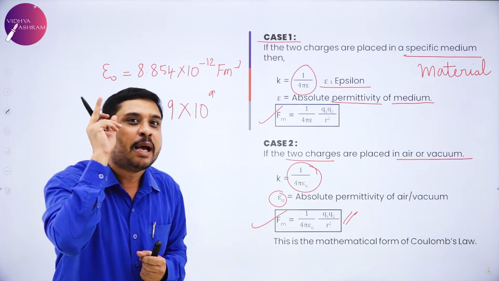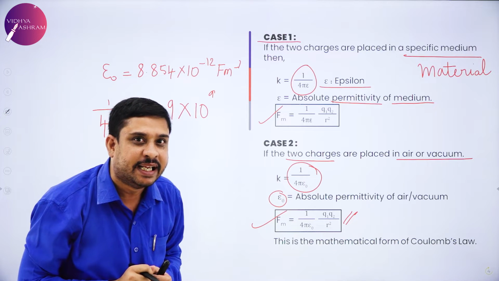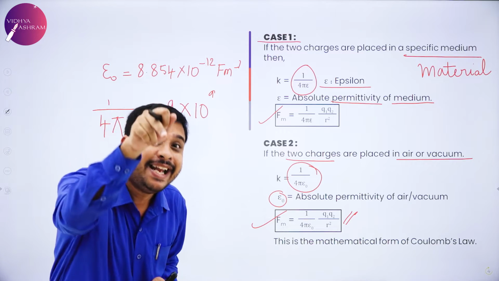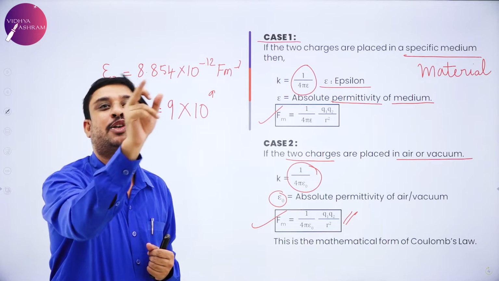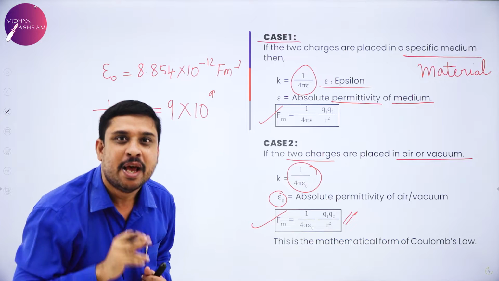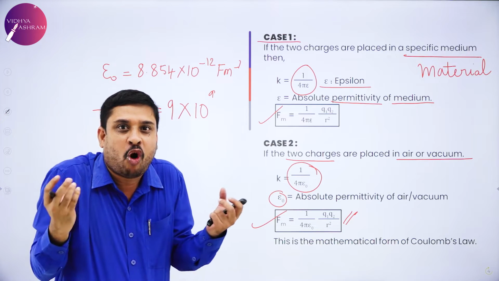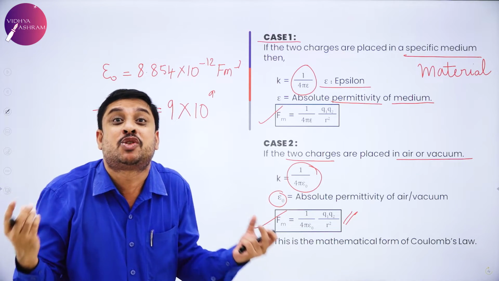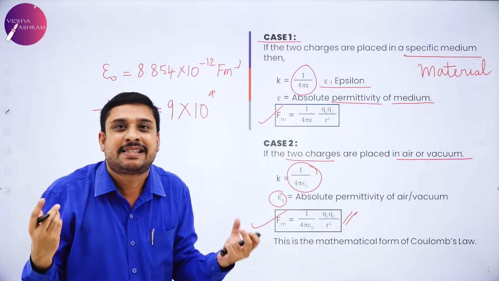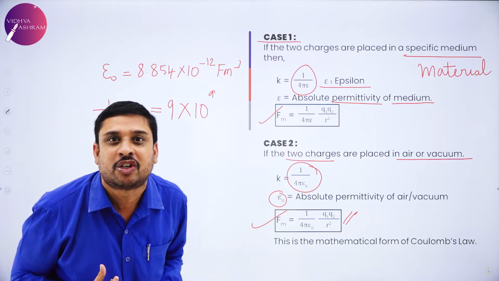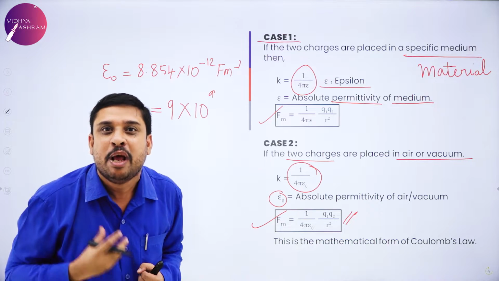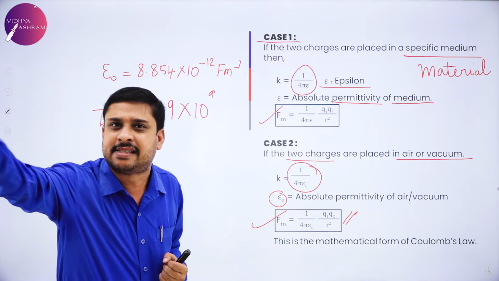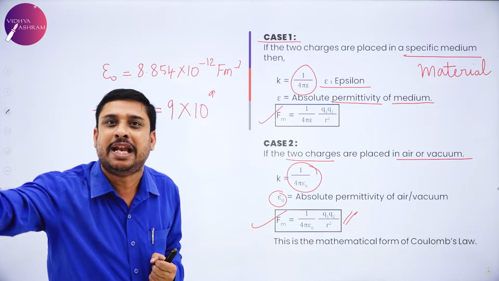It is the property of the medium to decide the magnitude of electrostatic force between two charges. How much force is acting? What is the magnitude of the electric force? That is decided by a property called permittivity, like elasticity, the property of a solid to stretch.